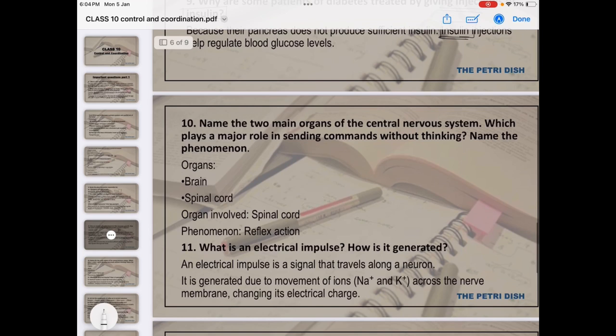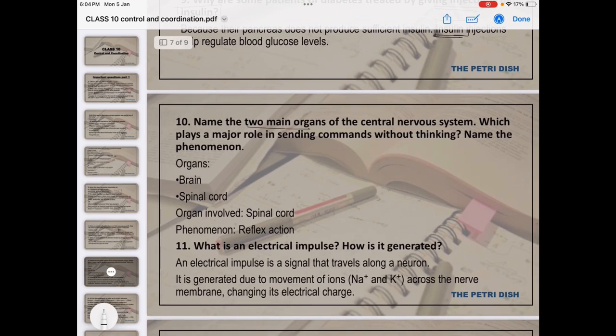Okay. Next question. Name two organs of the central nervous system. Organs can be the brain and the spinal cord. Okay. The central nervous system is made up of the brain and spinal cord, which plays a major role in sending commands without thinking. That is, they are asking about the reflex action, right? Whenever we take an action without thinking, that is reflex action. The organ involved is the spinal cord. Okay. And I already told you the phenomenon name is reflex action.